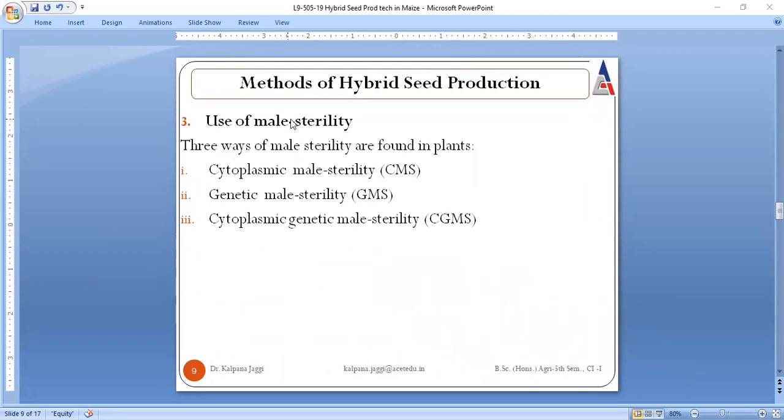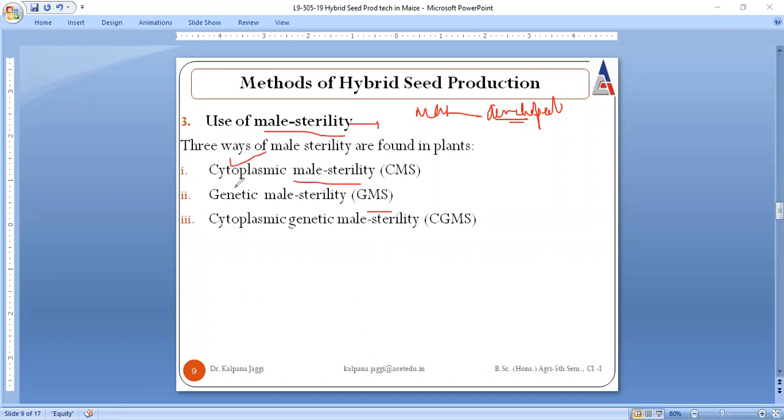Now the next is by using male sterility. Male sterility, everyone is familiar with the term, that here the male part is either not properly developed, it is maldeveloped, and it is no more bearing any functional pollen grains. So this is said to be male sterility. Now there are three ways of male sterility that are found. Sometimes the male sterility is controlled by cytoplasmic factors.